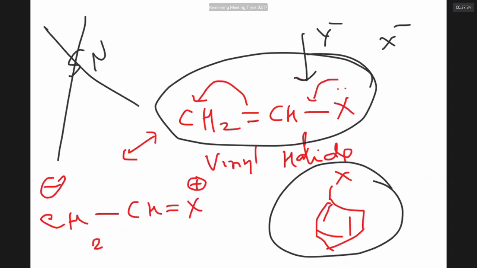Are we very clear, sir? Why vinyl chloride? Hello, are you there? Yes, sir. So there is a question, why vinyl chloride and chlorobenzene will never prefer SN reaction? Answer, the C-X bond has a double bond nature due to resonance that is difficult to break.